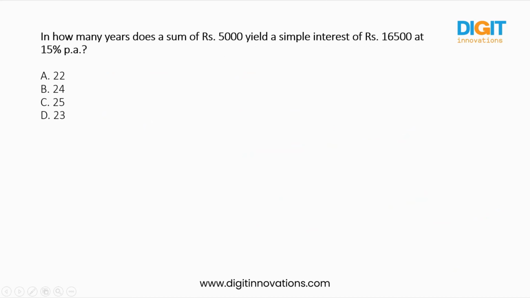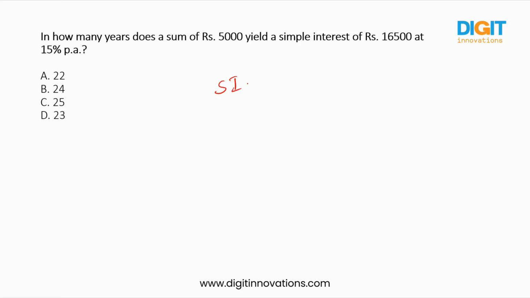This is from the simple interest concept. In how many years does the sum of rupees 5,000 yield a simple interest of rupees 16,500 at 15% per annum? So the principal is 5,000. At a rate of 15% per annum, he got simple interest as 16,500. How many years does he require to get that simple interest of 16,500, they asked. So we can just use the formula because we already have three terms here. We need to find out only one term, that is time.